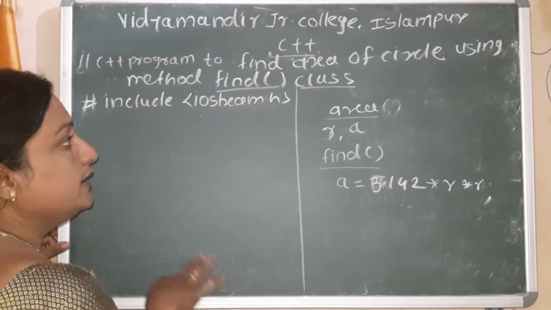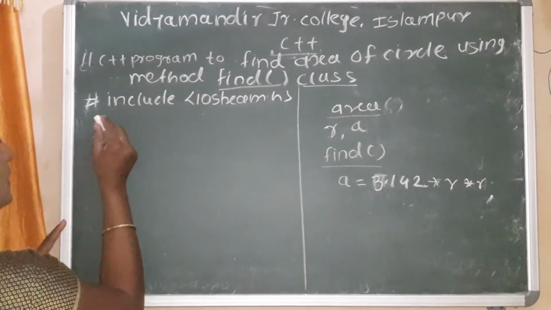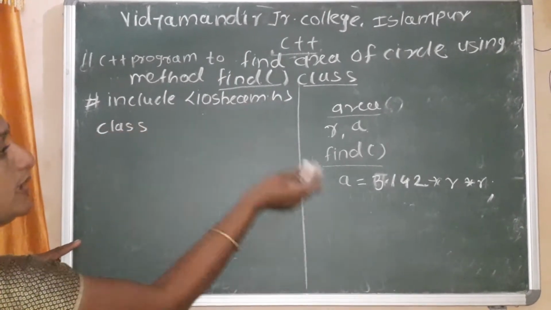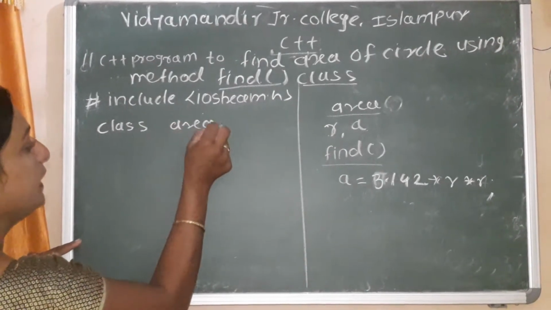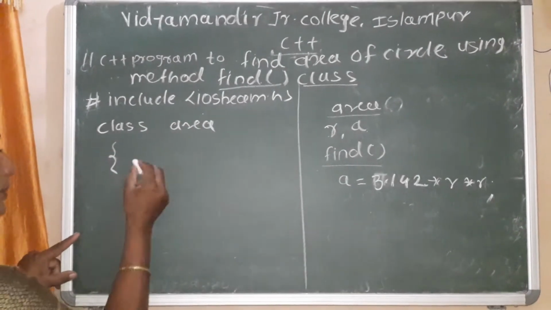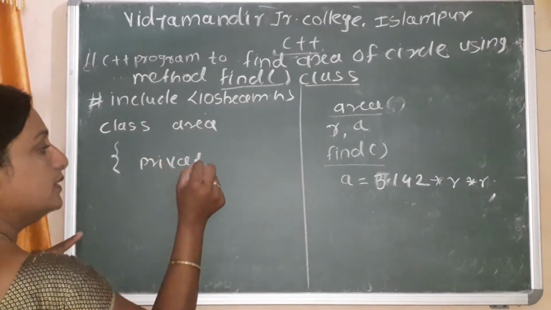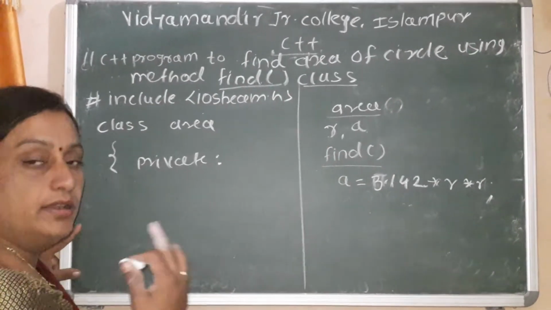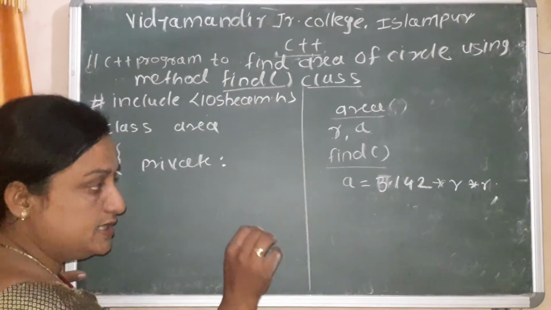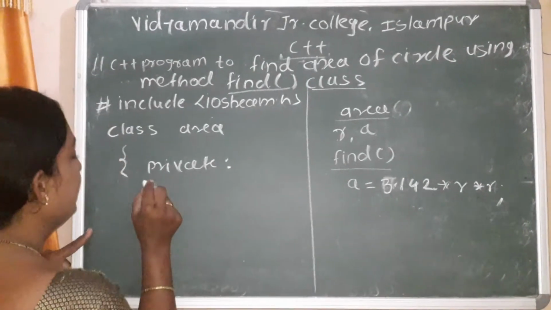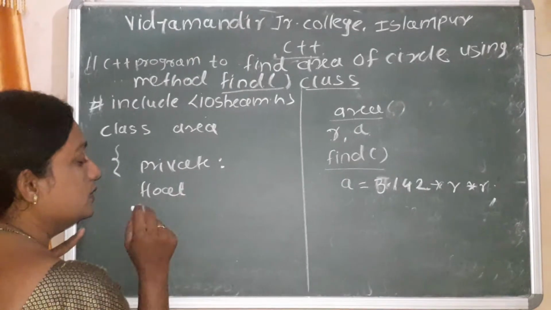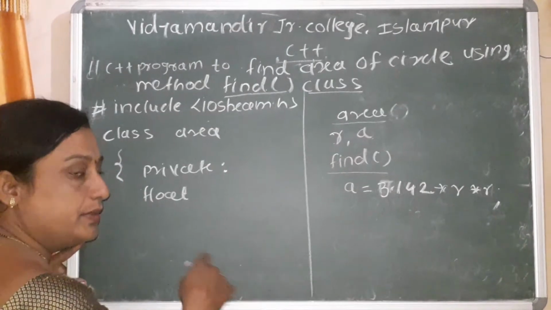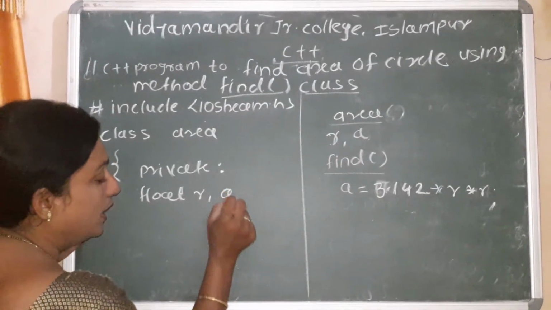So we can start here. First we declare the class name. How do we declare the class name? Class keyword and the name of the class. The name of the class is Area. Next, in the private section I write the variables. Here the radius is fractional also, so in this program I give the data type float. The value of r is floating, and the result stored in a may be floating too: float r, a.